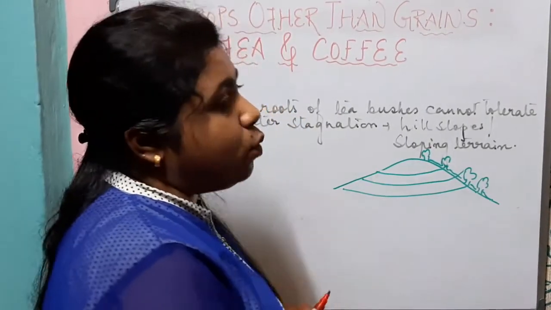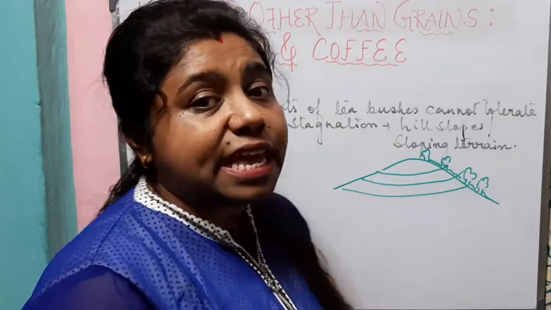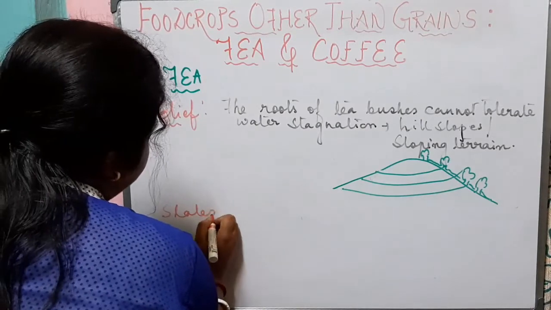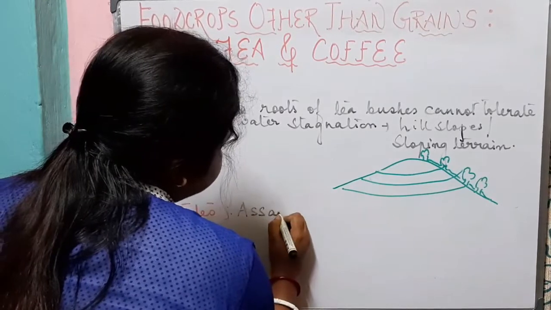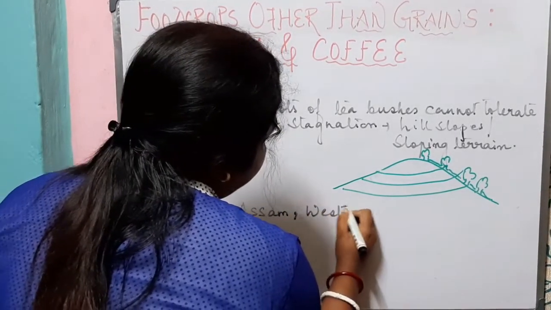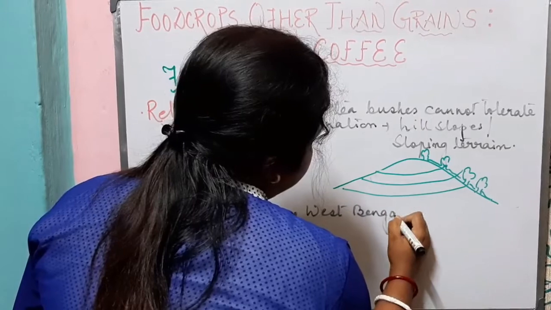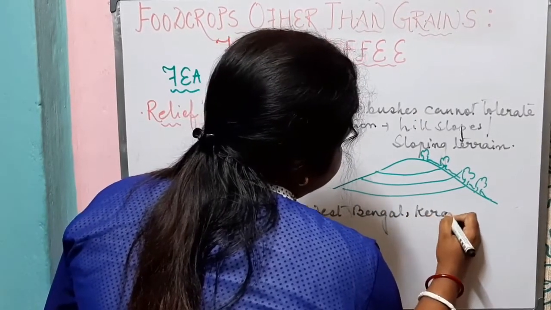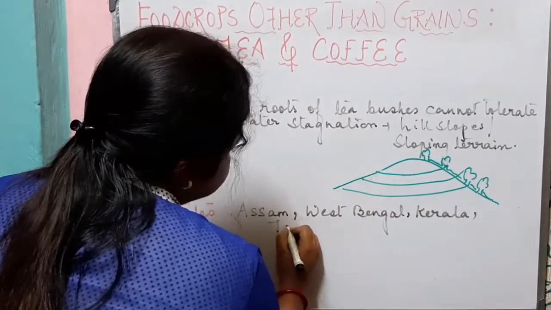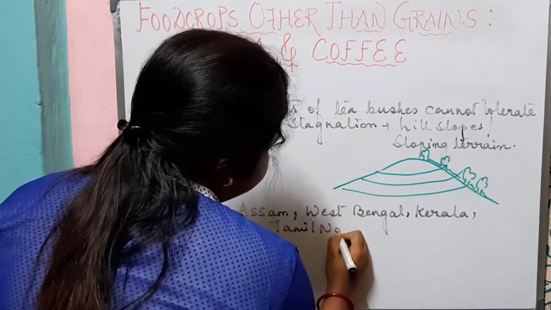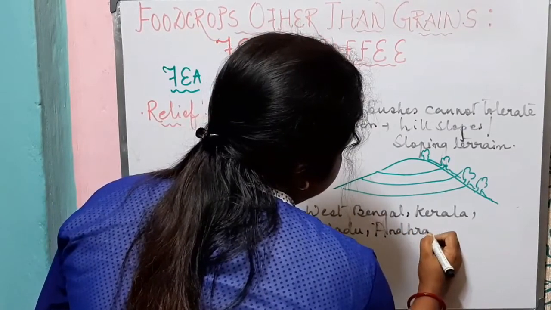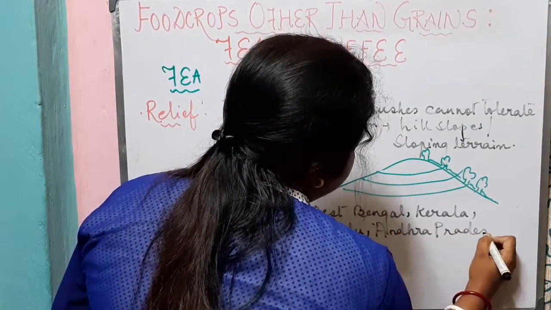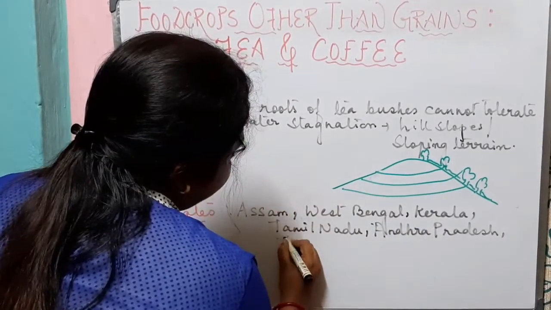Now, let us know about the states which dominate in the production of tea. Which are the states that dominate in the production of tea? The states that dominate in the production of tea are Assam, West Bengal, Kerala, Tamil Nadu, Andhra Pradesh, and Tripura.